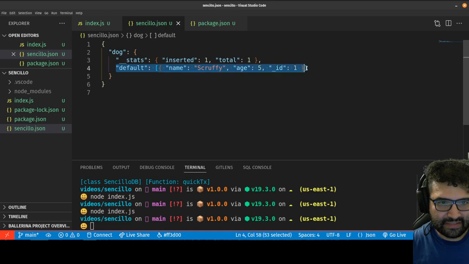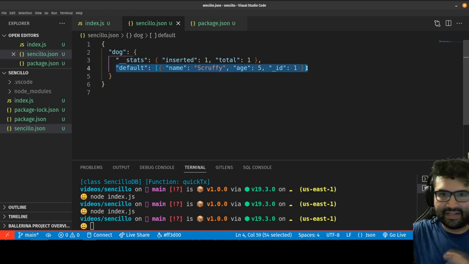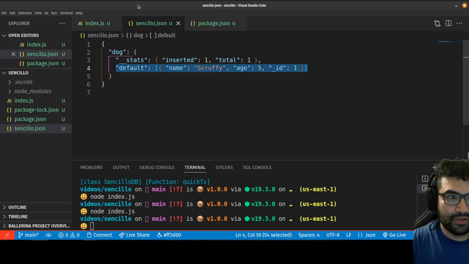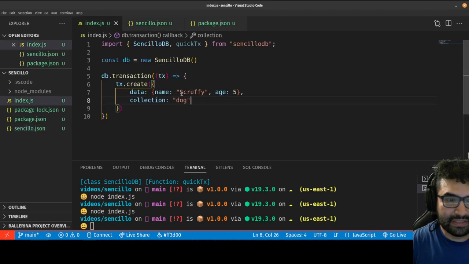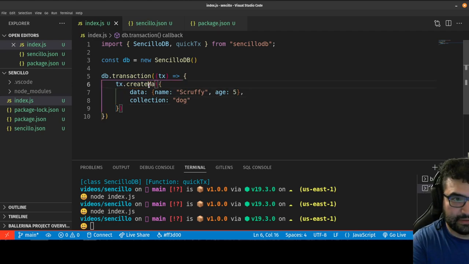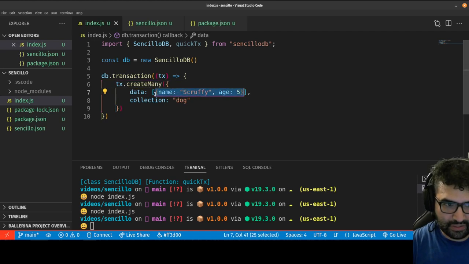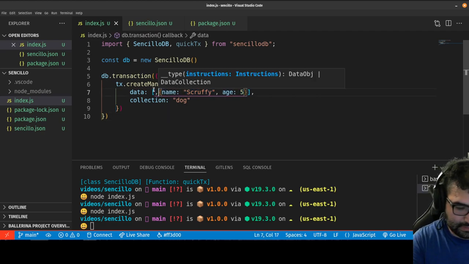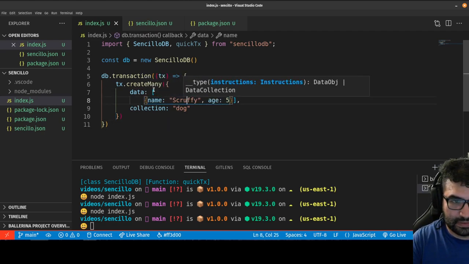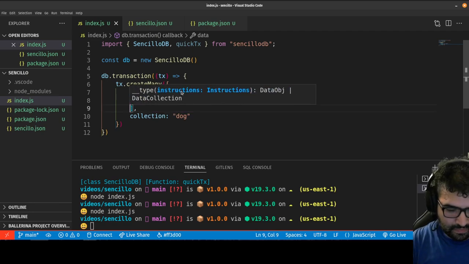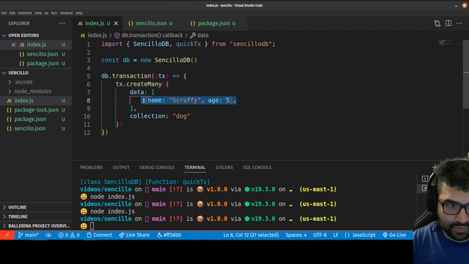But you see, it's this default index. If I'd rather have all that data in one big array, I never have to specify an index. But if I want to split up the data, so let's say I want to organize the dogs by the letter of their first name, I could do something like this. If I go back here to index, let's do a create many. In this case the data would be an array of dogs. I still want it to be in the collection dog. Let's create a few dogs. We'll do 2 with S names.